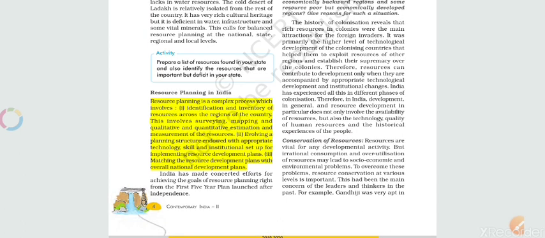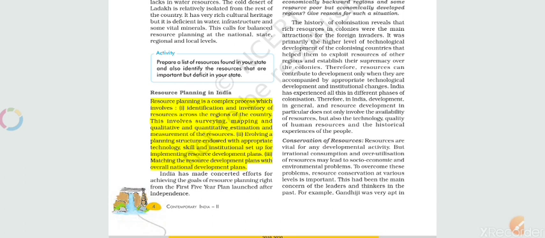So resource planning in India, what does it mean? Resource planning is a complex process which involves identification and inventory of resources across the regions of the country. This involves surveying, mapping, and qualitative and quantitative estimation and measurement of the resources. This is the primary and first step taken for the management of resources.